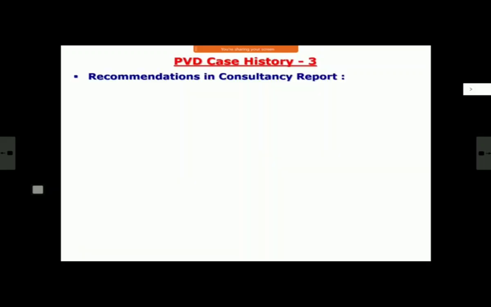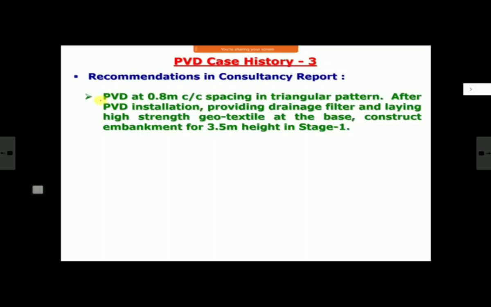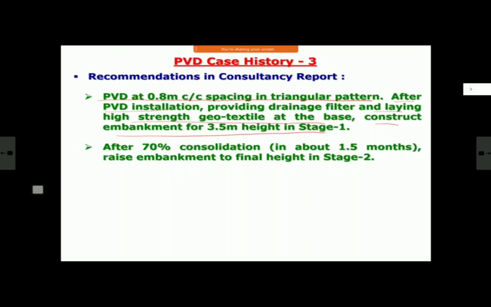Now, what are the recommendations in the consultancy report? The recommendations are quite similar in most of the places. They recommended PVD at 0.8 meter center to center in triangular pattern, and they said after providing PVD, provide drainage filter, then lay high strength geotextile at the base, and construct embankment for 3.5 meter height in stage 1 and balance 1.5 meter in stage 2. And here they designed for 70% consolidation. So they said after 70% consolidation, which theoretically will happen in about 1.5 months, but actual instrumentation should be done at the site, and then you must go for stage 2. So this is stage 1 waiting time.